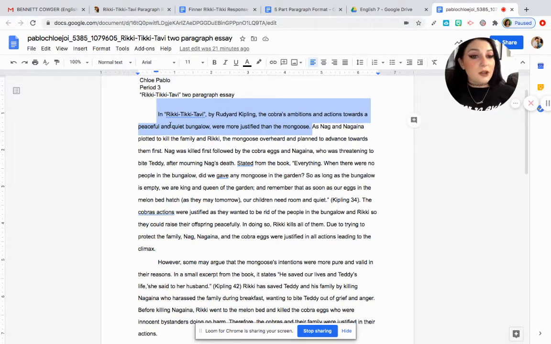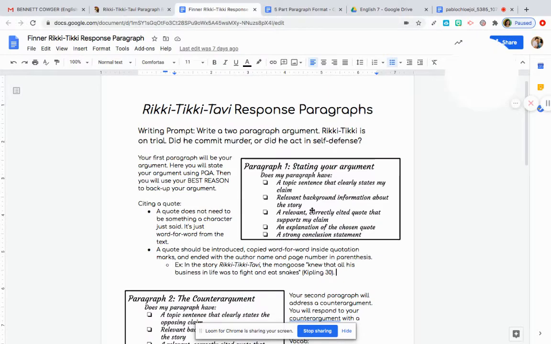They did attempt to use TAG, title, author, genre. They left out the genre. So I would have liked it if they said in the short story Rikki-Tiki-Tavi, or they could have said in the fictional story Rikki-Tiki-Tavi, something like that. But try your best to mention the genre as well in your topic sentence. So that's how we complete the first part of that paragraph. We're going to go back here.